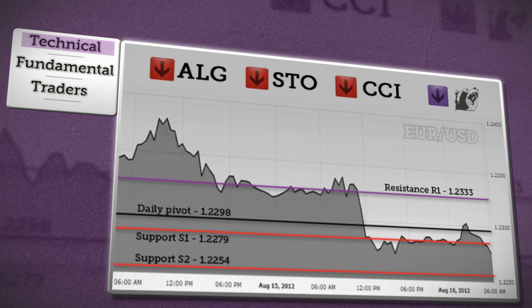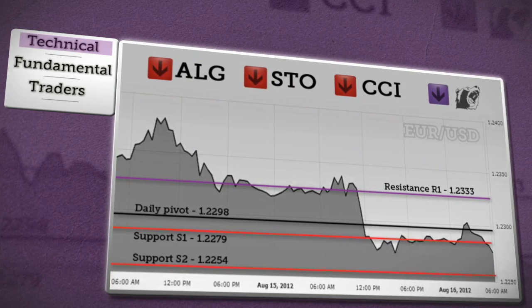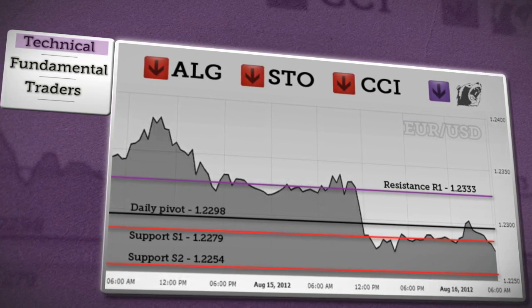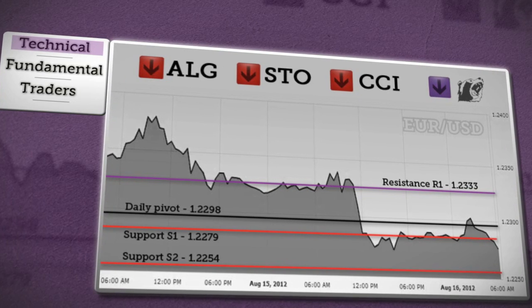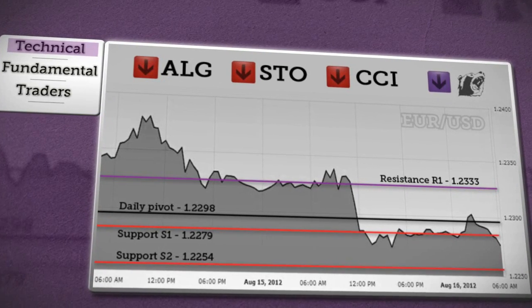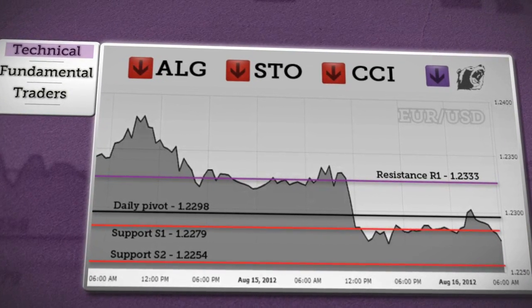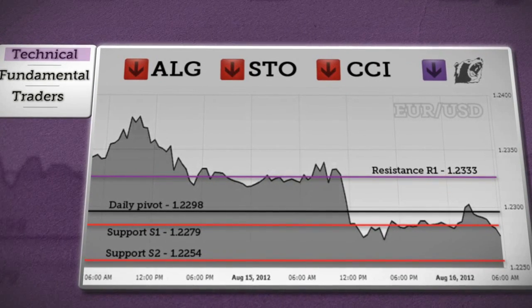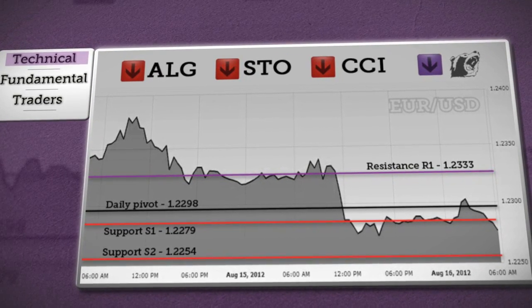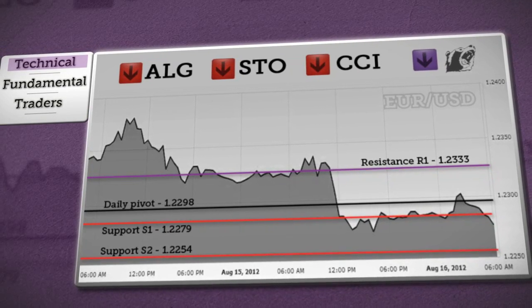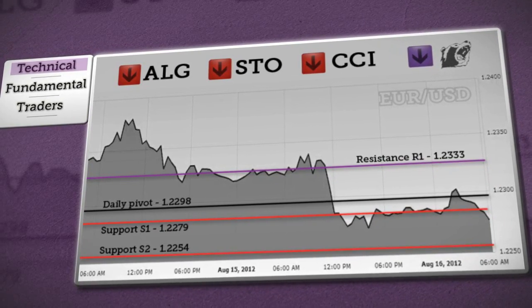If the euro-dollar holds above support S1 and daily pivot, we can expect consolidation will continue. But a fall below support will be indicating next objective at S2, where a bottom will probably be formed, and rebound. Also, rebound from first support and sustained rise above daily pivot will confirm targeting at R1 resistance. A bearish trend today.